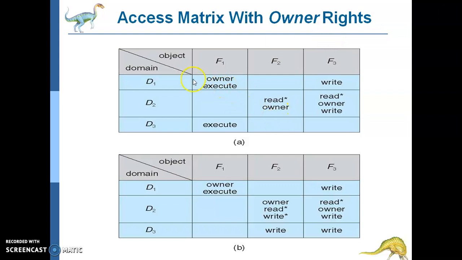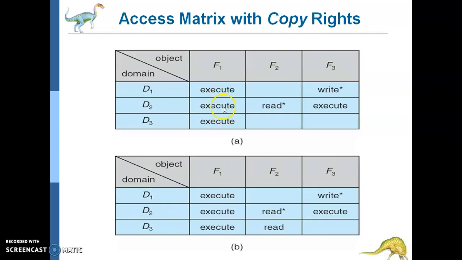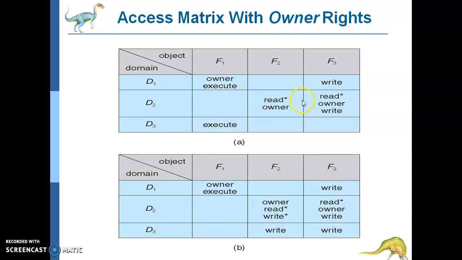You can just come across. So D1 is an object. I say that D1 is the owner of this file called F1, and is with an execute as a permission, as usual. I'm writing it. Read asterisk, that's with a copy permission, and along with that he's the owner of that particular file. Then here also owner of that, and read and write. Only read I'm copying it. I'm not copying across with write.